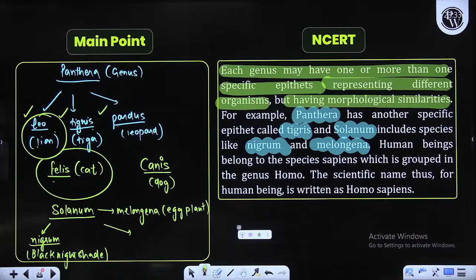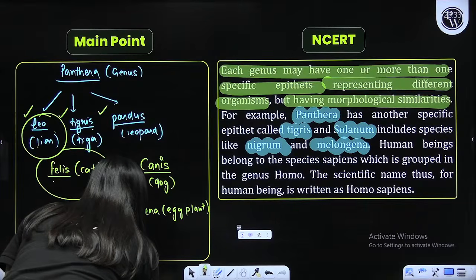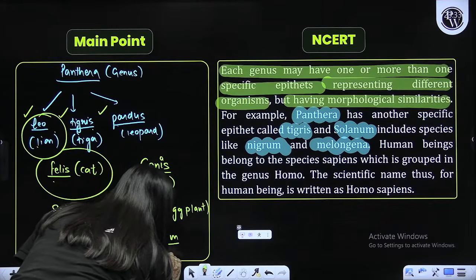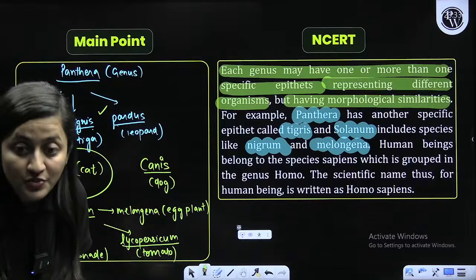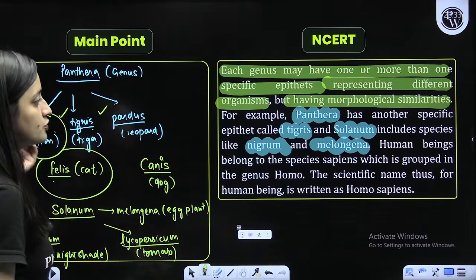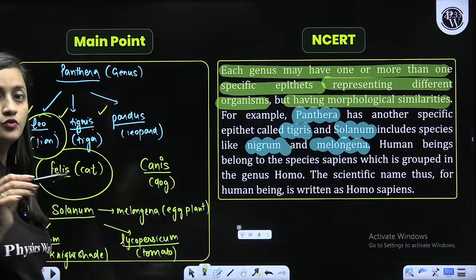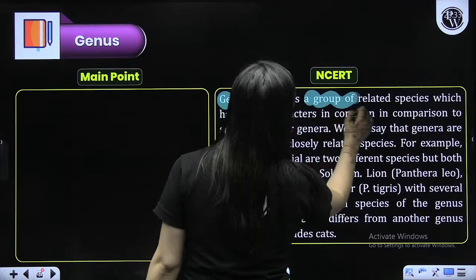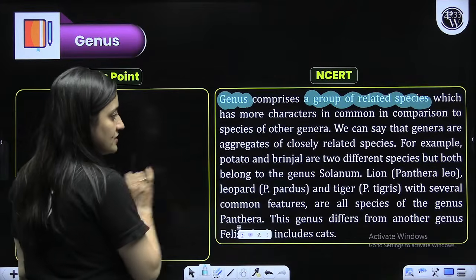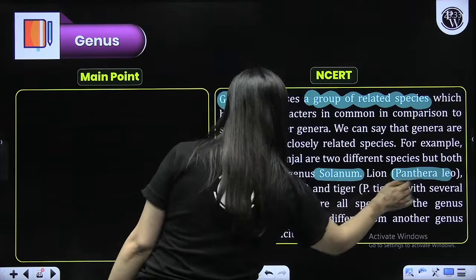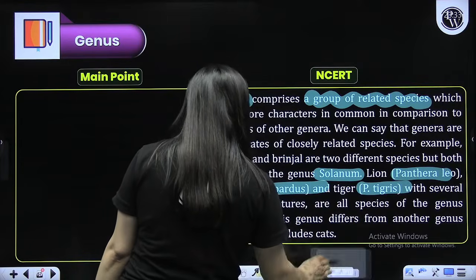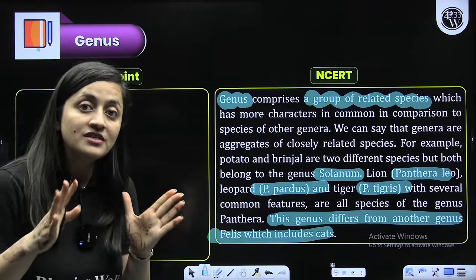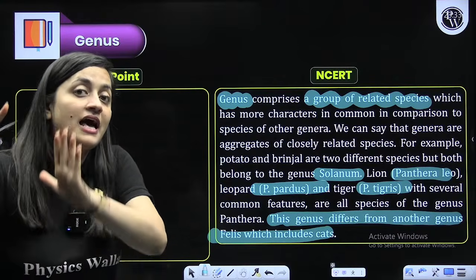That is your Lycopersicum. So Lycopersicum is also there in the paper. So Lycopersicum, it is your tomato. So look at this. Genus is same, but the species, they are different. So examples are important, right? This is human beings, Homo sapiens. So now you can see here, what do you have in genus? Group of related species. So I have given you the example of Solanum, Panthera leo, Panthera tigris, right? So I told you, when you compare it with the Felis, you'll see lion or tiger will have more similarity. They will comparatively have less similarity to the Felis.